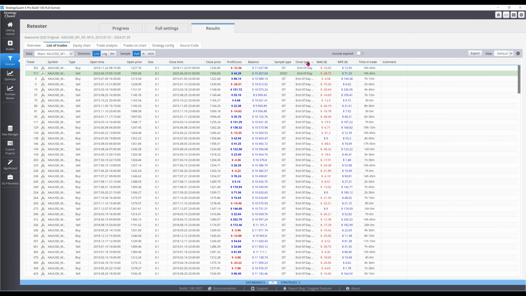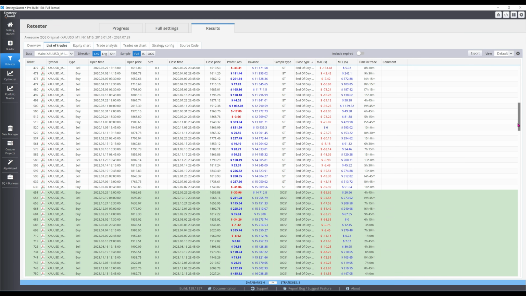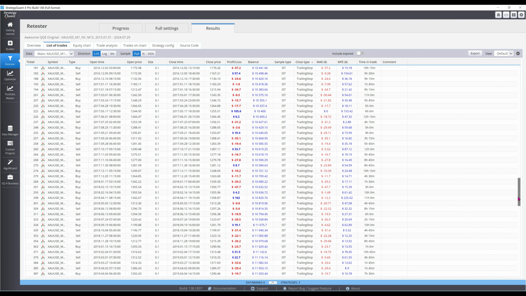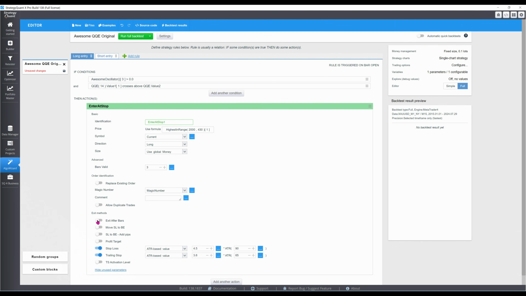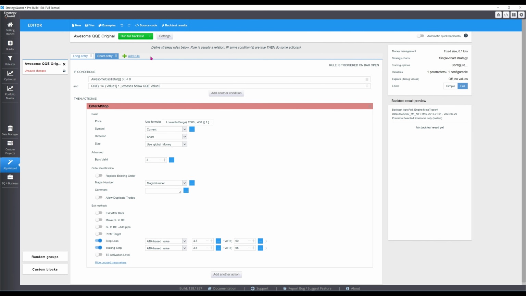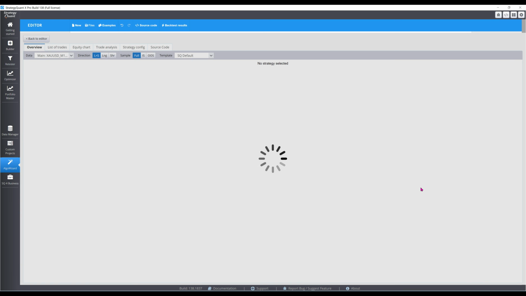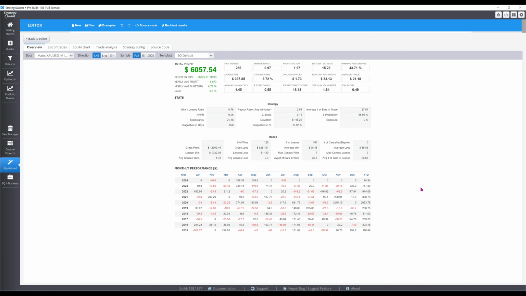Sorting through the list of trades, I realized that the 81-bar time stop was never triggered, which is unsurprising because the vast majority of trades lasted less than 20 hours. Removing unnecessary strategy elements should help reduce curve fitting. So let me open the strategy in AlgoWizard and do that. As expected, backtest results are identical.